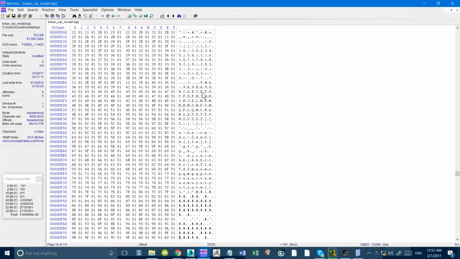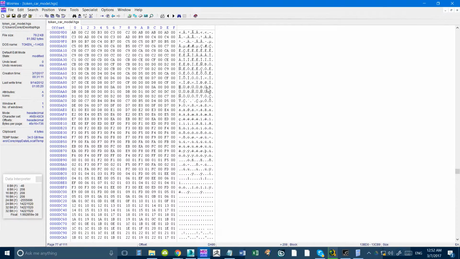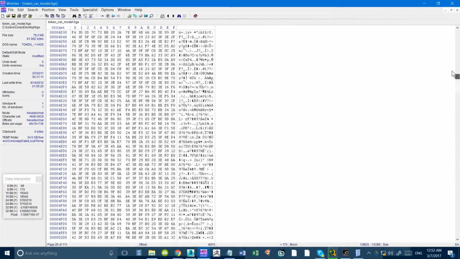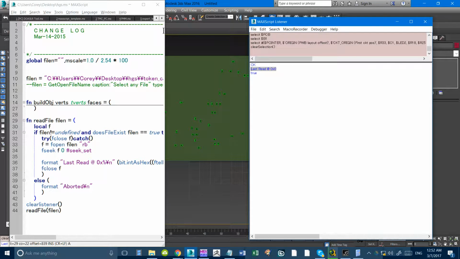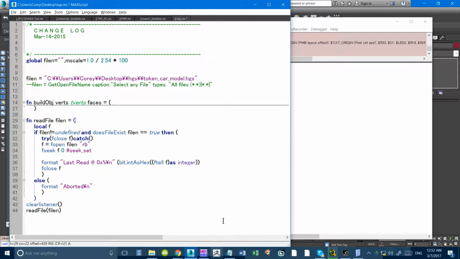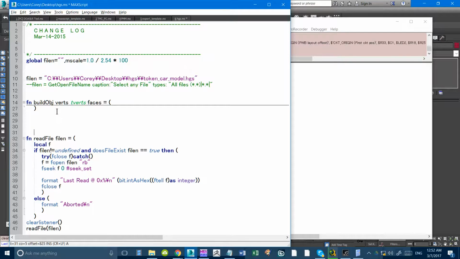Okay, I think we're at enough of a point where we can try to import geometry. There's bones there and stuff. I mean, who cares about that stuff? So what we'll do is make the header structure there. So this will be called the struct header.